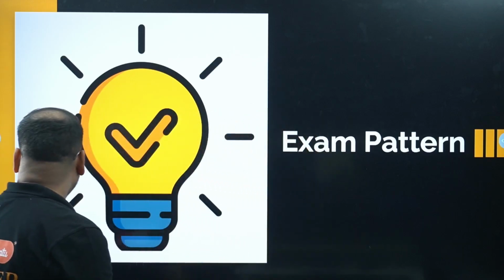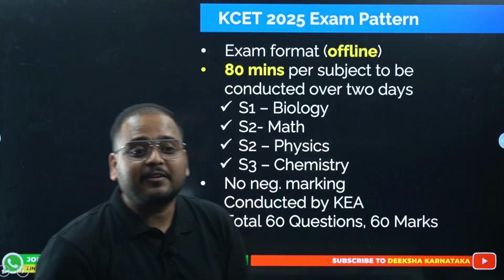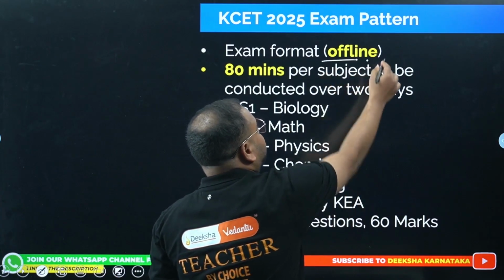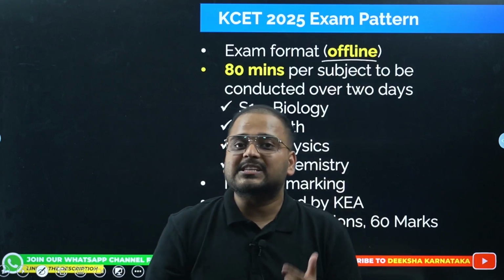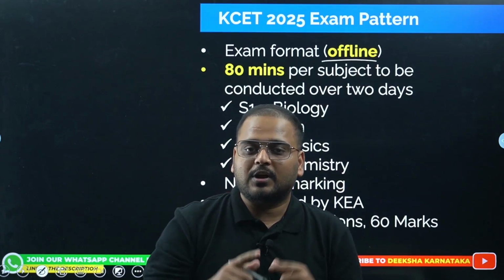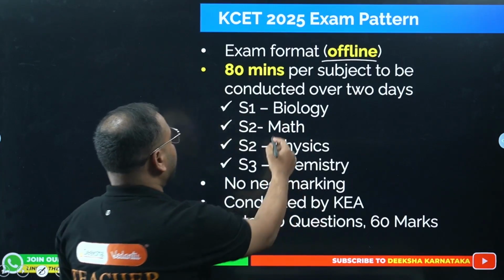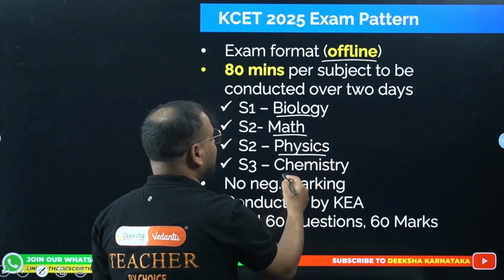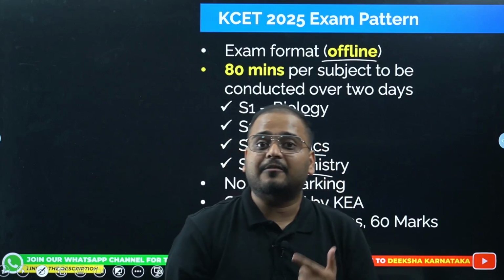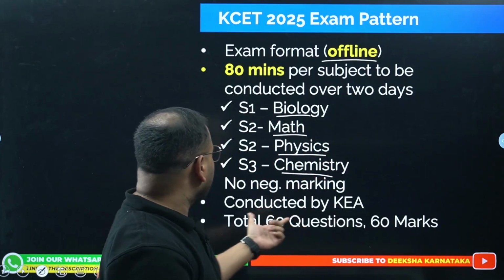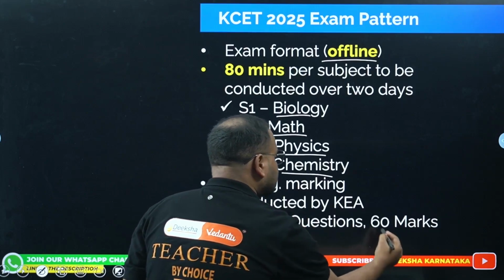First, we'll discuss the exam pattern. What exactly is the exam pattern for KCET? As you already know, we have this exam in offline format. So the exam will be conducted in pen and paper mode. You'll have 80 minutes for every slot. In that, you'll have 4 slots for students going for biology, mathematics, physics and chemistry. Each paper will have 60 questions carrying 60 marks, right?